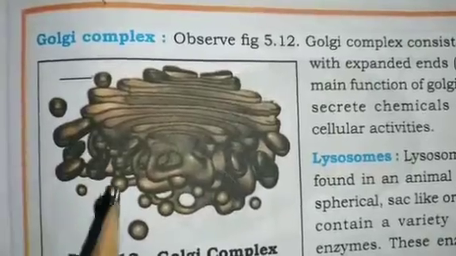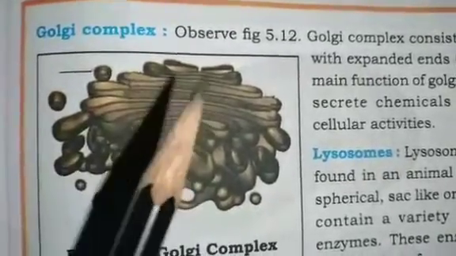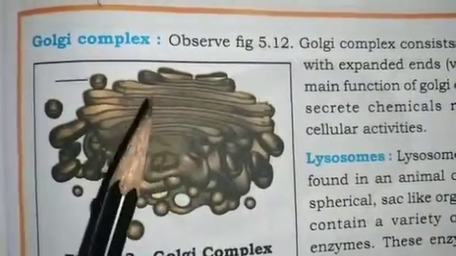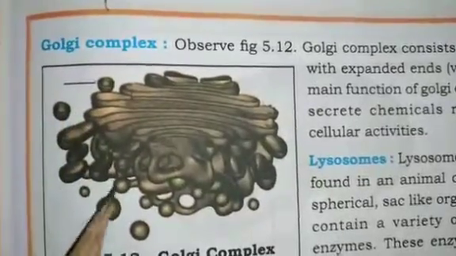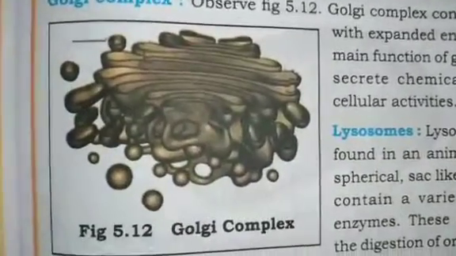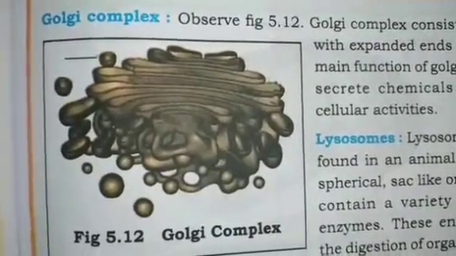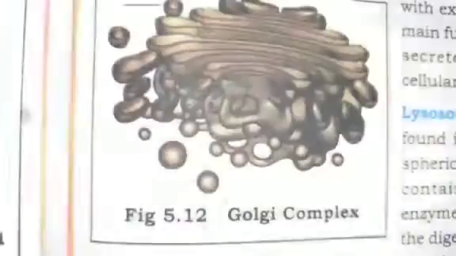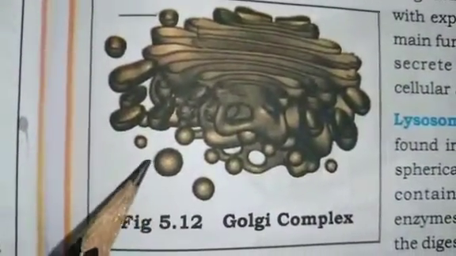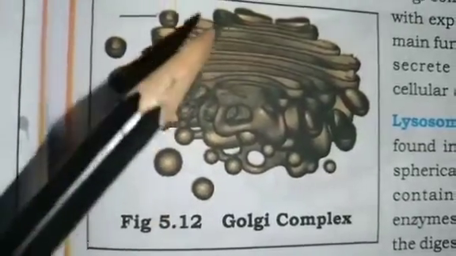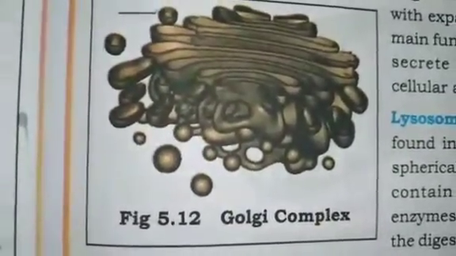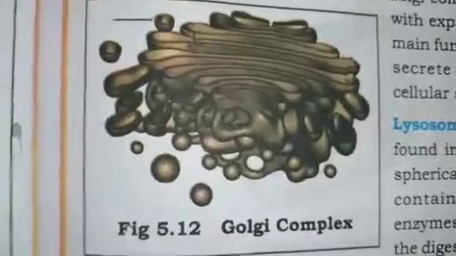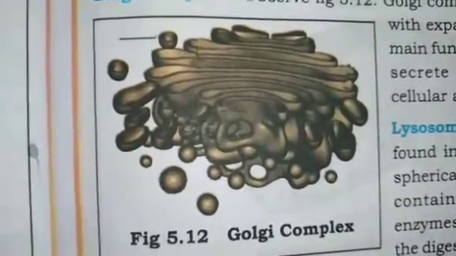Its functions include storage and modification. It helps in the storage, modification and packaging of the products in these vesicles. Storage means storing some proteins or nucleic acids, or other important nutrients which are necessary for the growth and development of the cell. In some cases, complex sugars may be made from simple sugars in this Golgi apparatus. This Golgi apparatus is also involved in the formation of lysosomes. Lysosomes are nothing but the suicide bags of the cell.